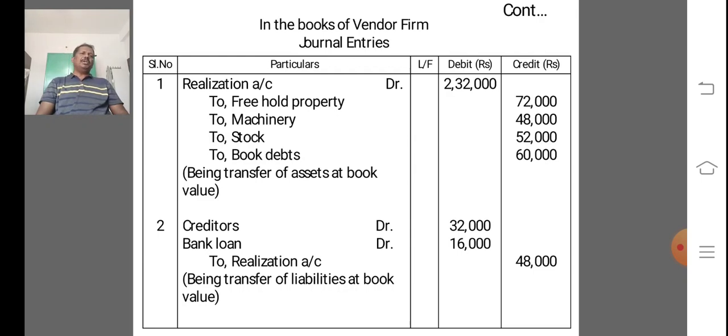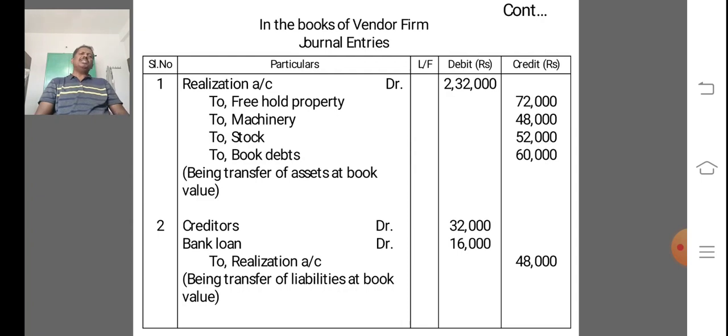Only the adjustment amount or agreed amount is taken for calculation of purchase consideration and for incorporating the journal entries. One by one we are entering the book value from the balance sheet: freehold property 72,000, machinery 48,000, stock 52,000, book debts 60,000. The narration is: being transfer of the above assets at book value to realization account.